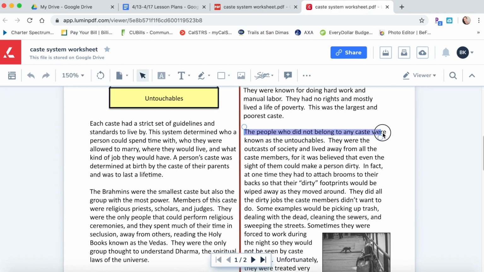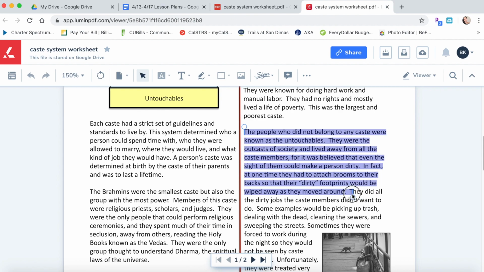The people who did not belong to any caste were known as the untouchables. They were the outcasts of society and lived away from all the caste members, for it was believed that even the sight of them could make a person dirty. In fact, at one time, they had to attach brooms to their backs so that their dirty footprints would be wiped away as they moved around.